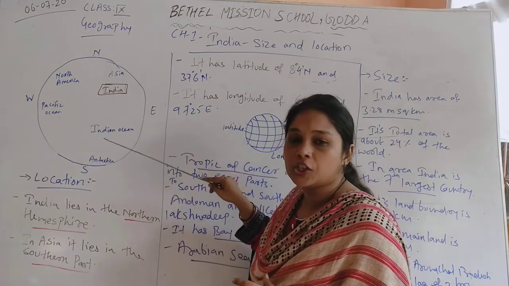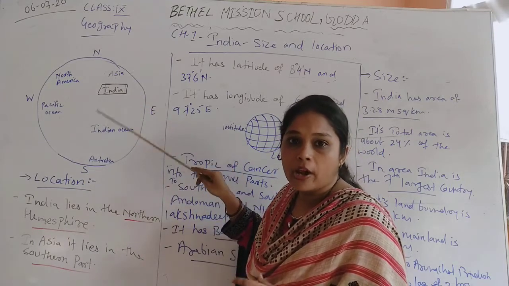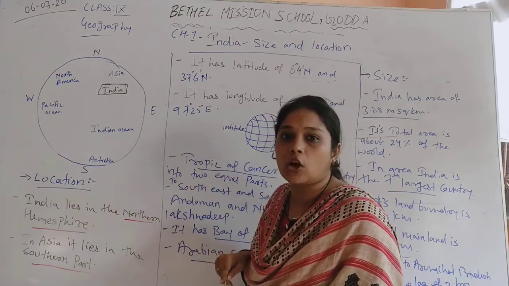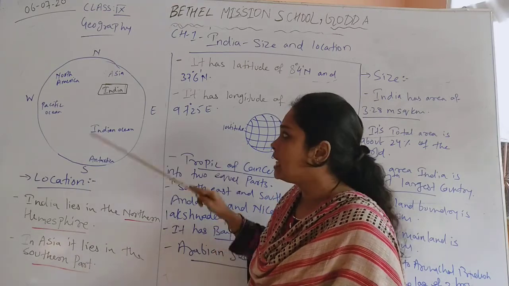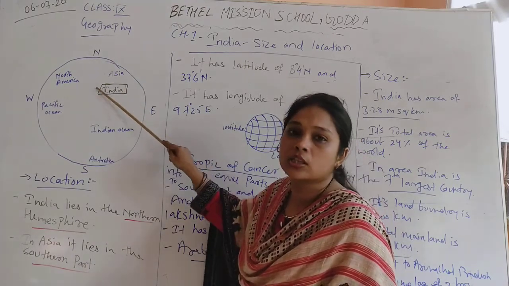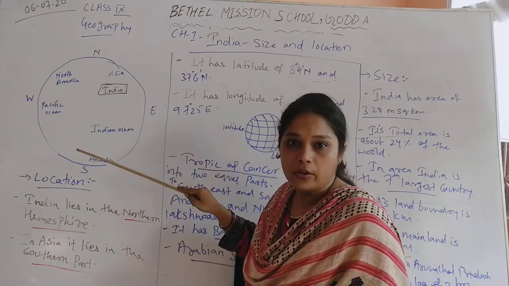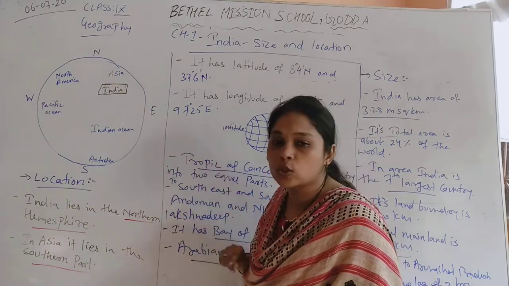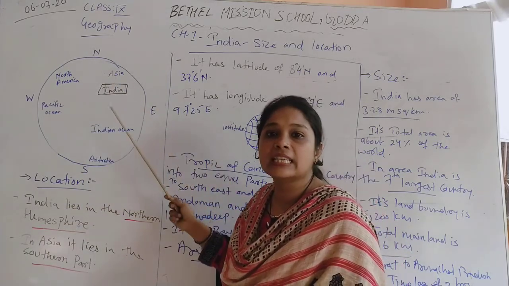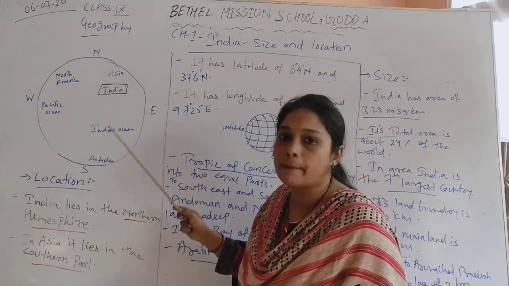So Asia lies in the northern eastern hemisphere, and as India is an Asian country and lies in the Asian continent, we can say that India also lies in the northern eastern hemisphere on the world map or globe, because India lies in the Asian continent and Asia lies in the northern eastern hemisphere.